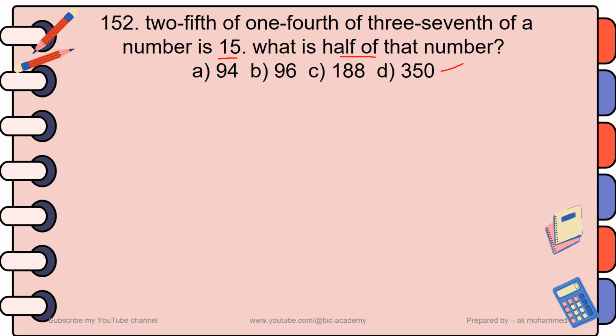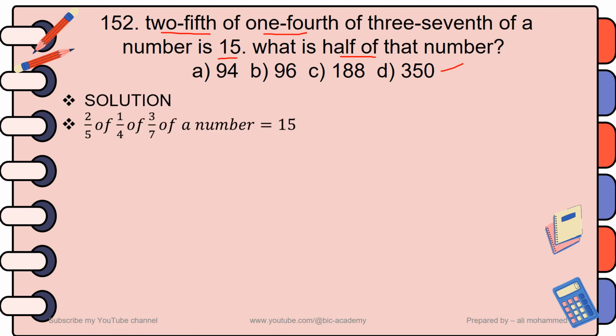So first convert the word problem into an equation or numerical form. Then it says that 2/5 of 1/4 of 3/7 of a number is equal to 50. You can rewrite the words as such. Let's represent the number by x.